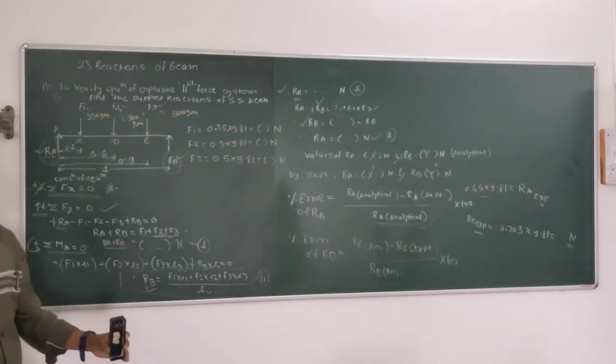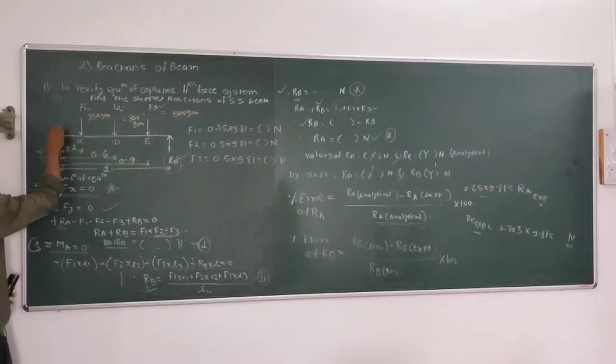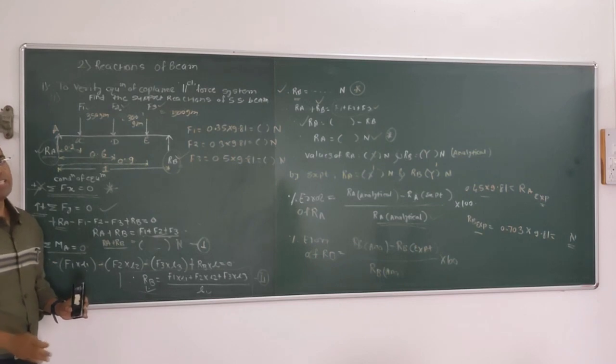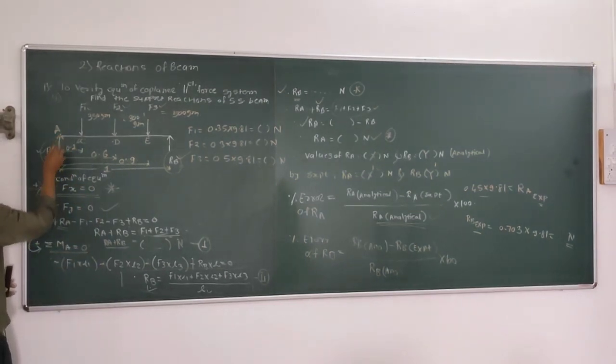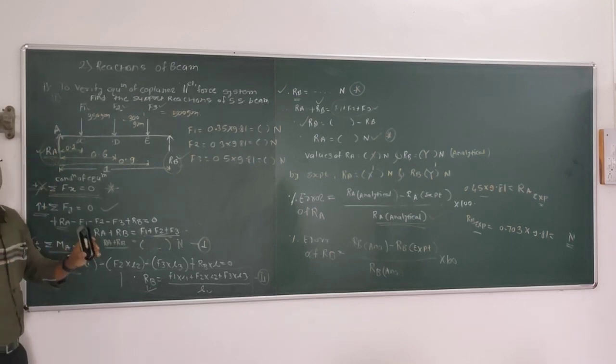So we can apply the moment equation. Let's say the moment around this point A is equal to 0. Why is it equal to 0? Because it is the condition of equilibrium. So moment about A is force into perpendicular distance. Ra is passing through point A, perpendicular distance is 0, so it will not create any moment about point A. Therefore the Ra force will not come into the equation.